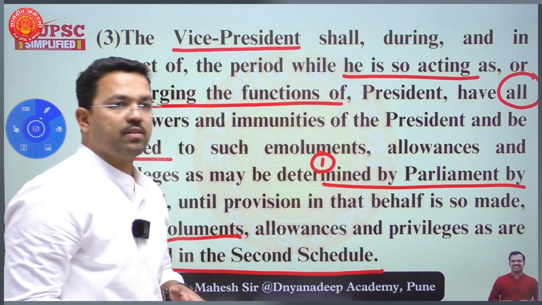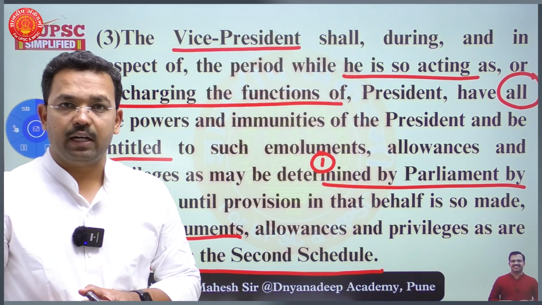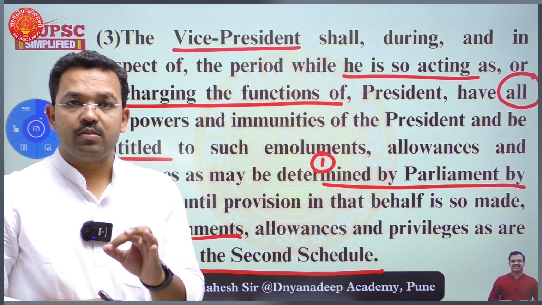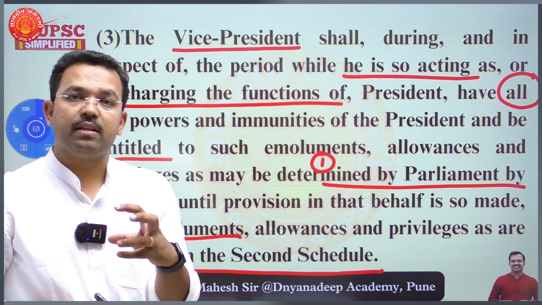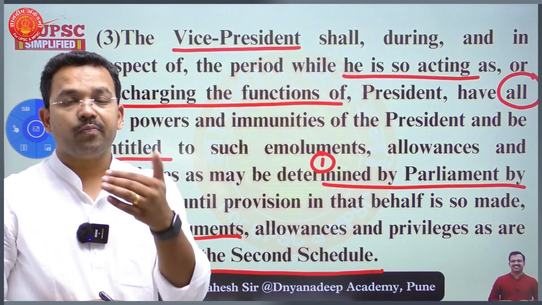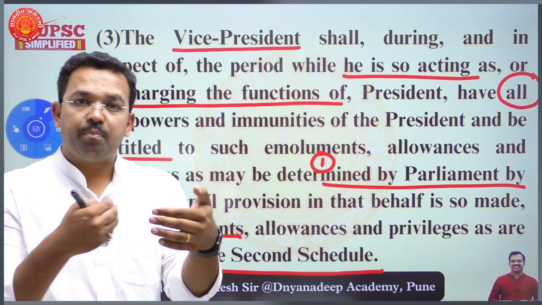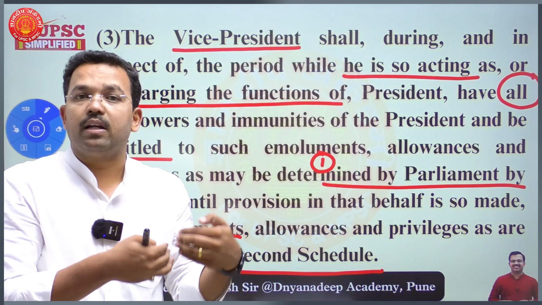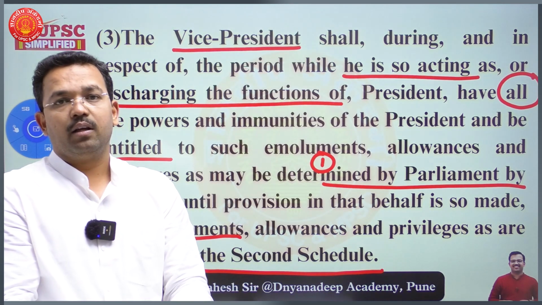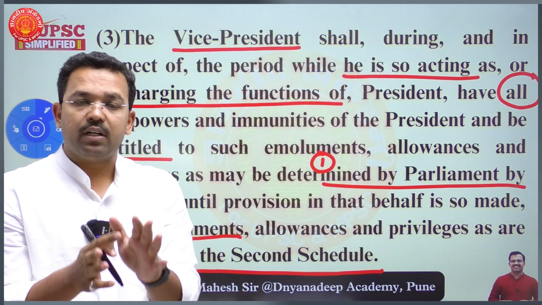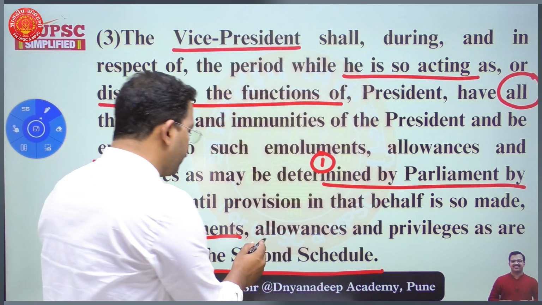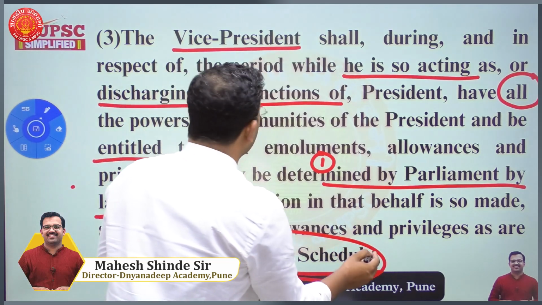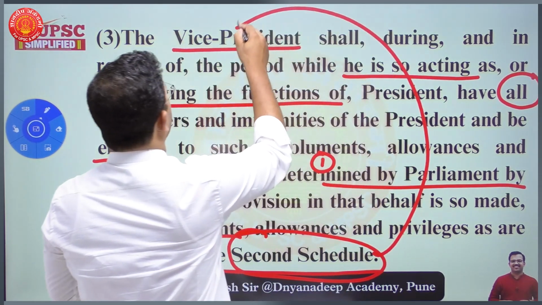When the Vice President is acting as President or discharging the functions of the President, emoluments, allowances, privileges and all other things shall be decided by the Parliament of India. But until Parliament makes such a law regarding emoluments, allowances, privileges and immunities, whatever is given in the second schedule for the President of India is applicable as it is to the Vice President of India.